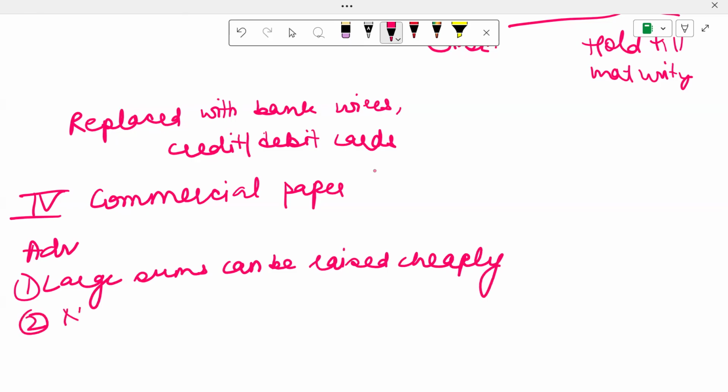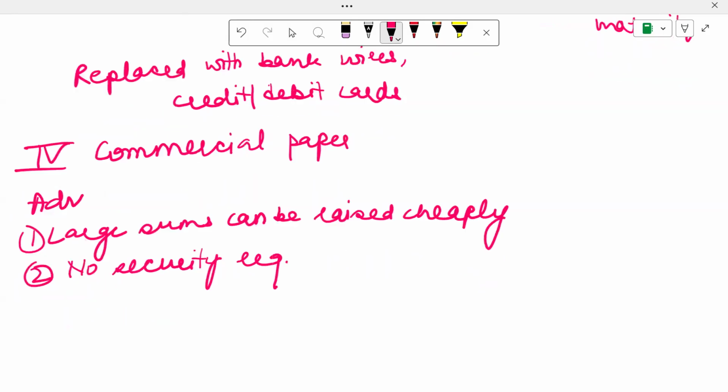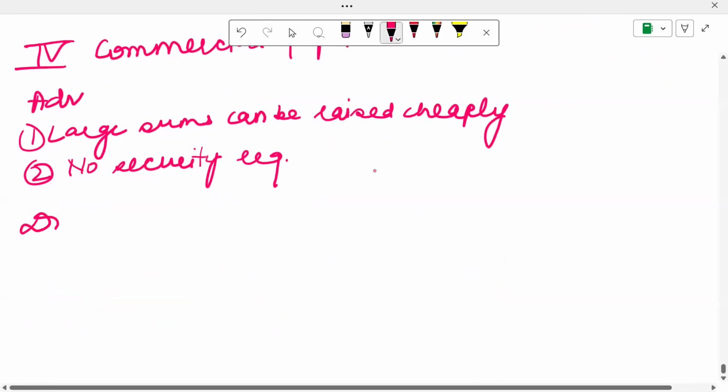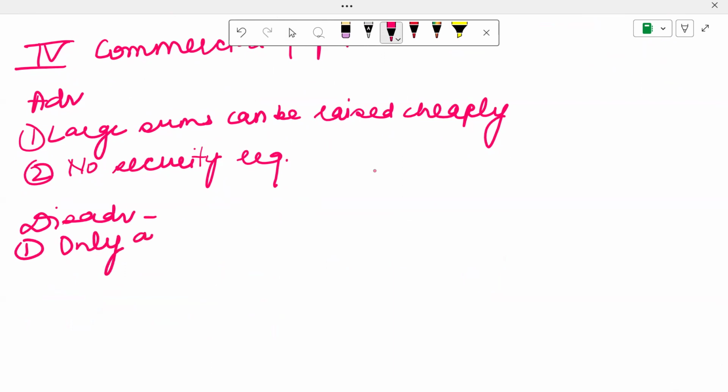Another advantage is that no security is required. And the disadvantage is that it is only available to large companies with good credit rating.